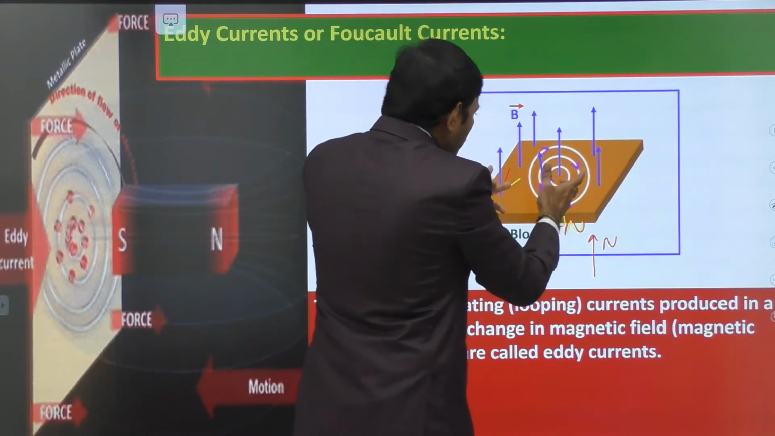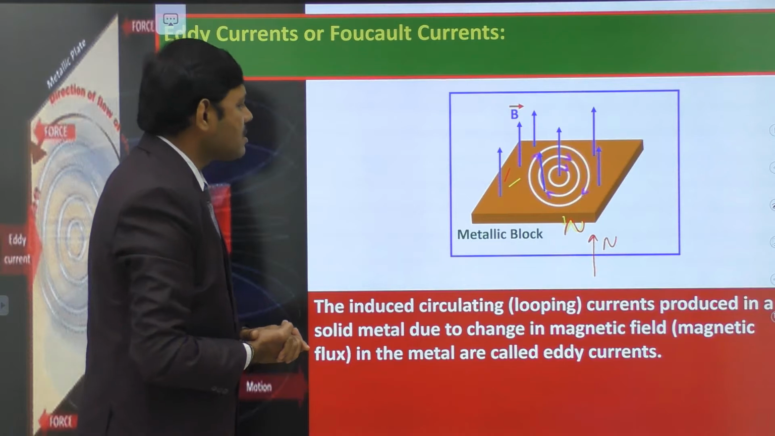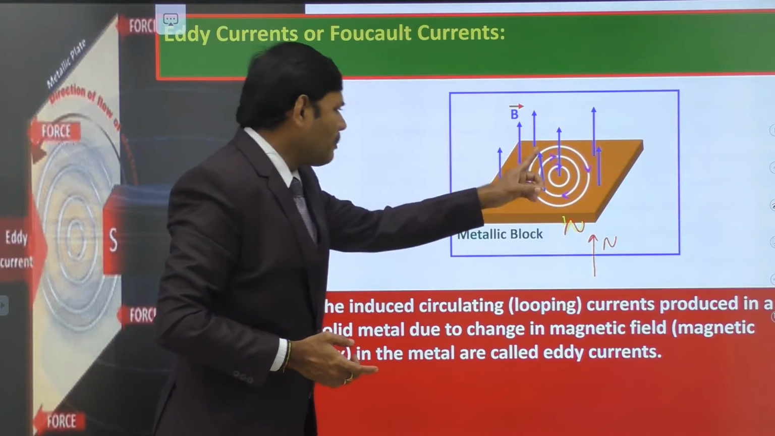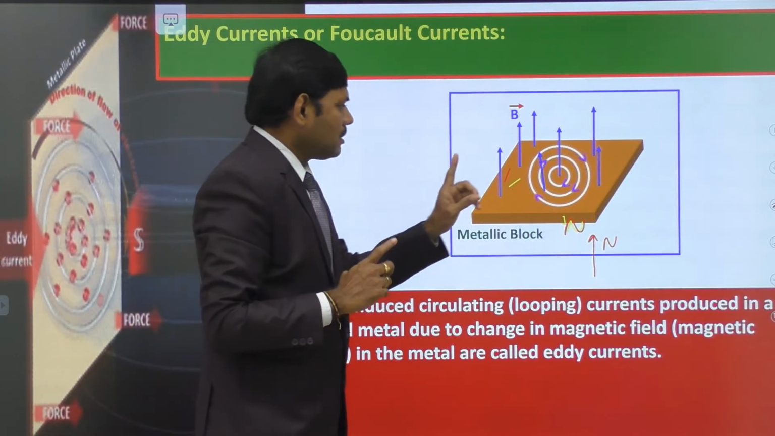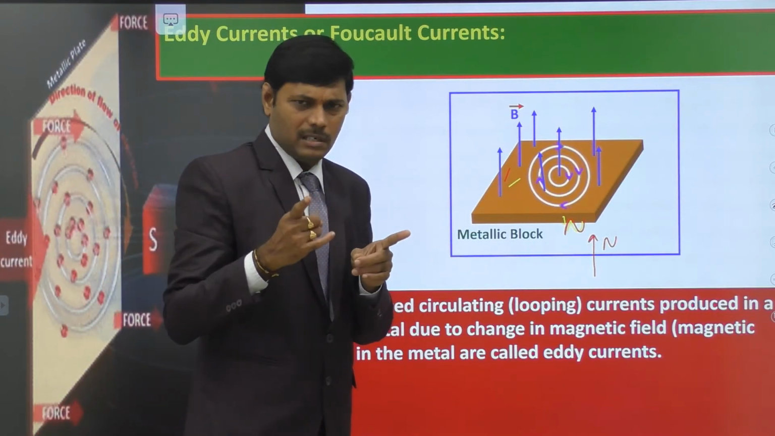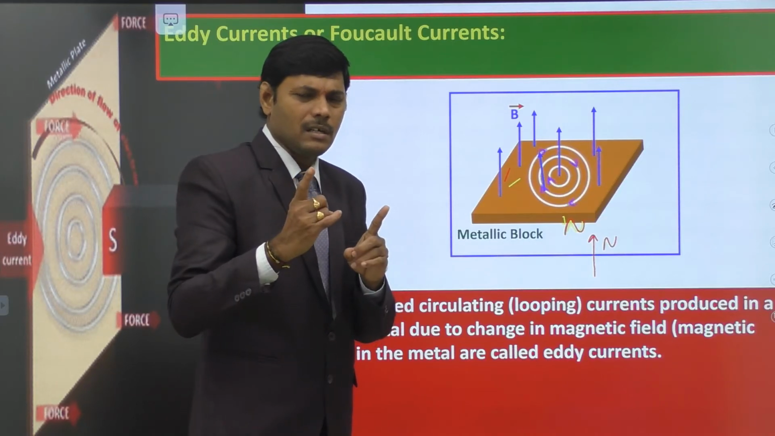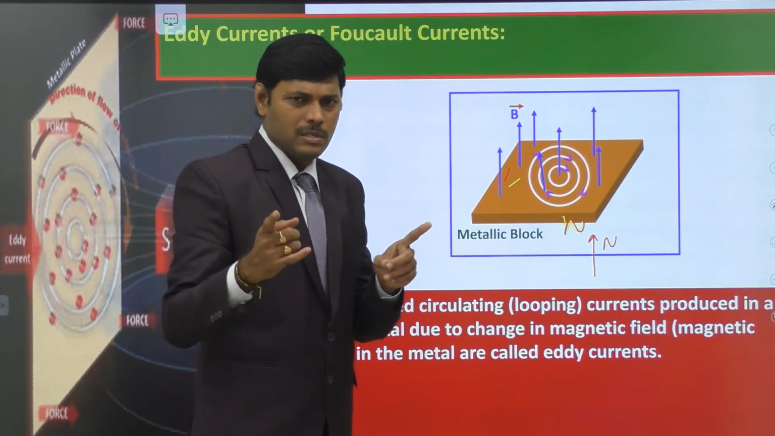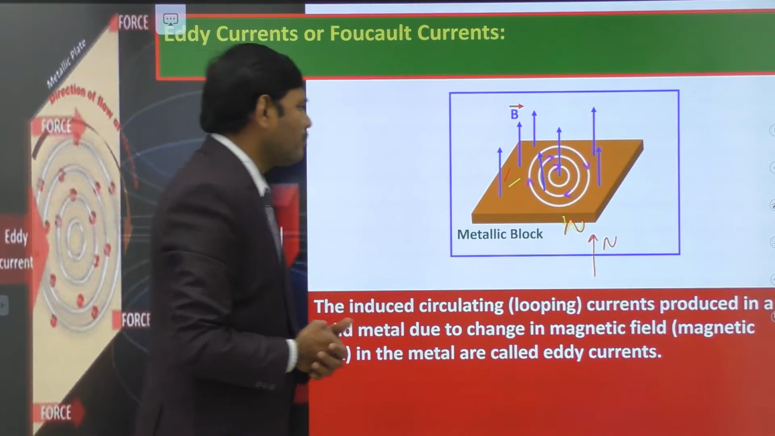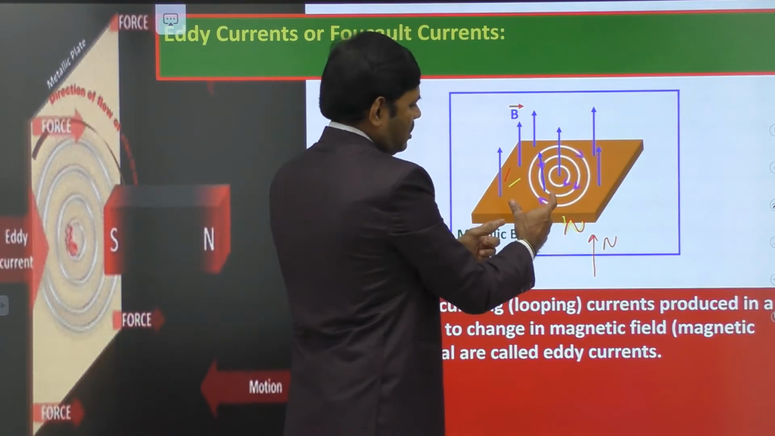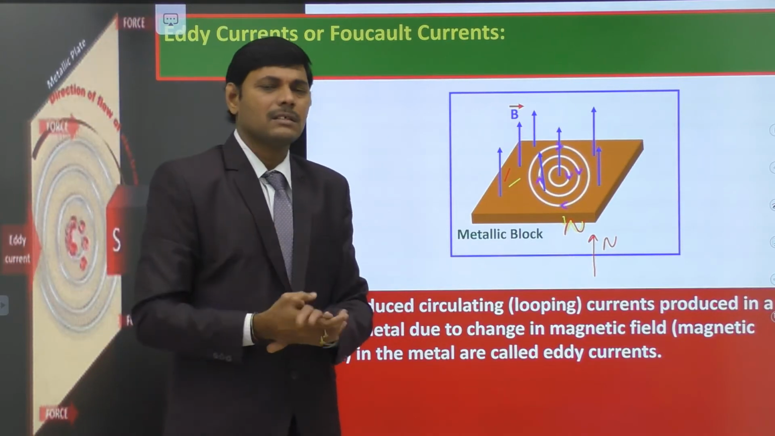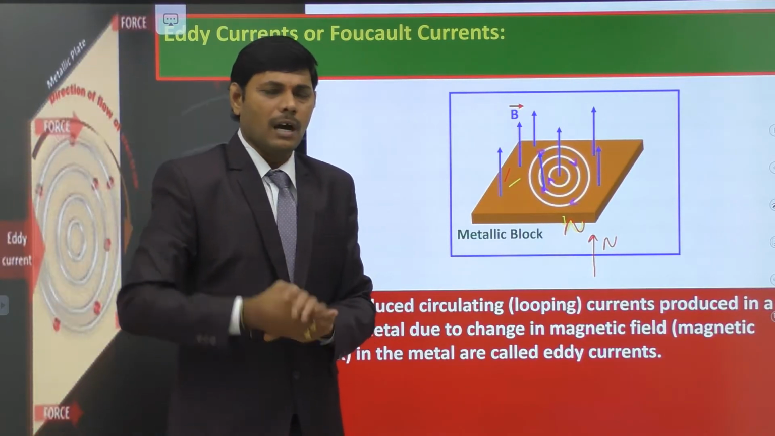This type of current is known as eddy currents, because whenever a magnetic flux is changing through the metallic block, there are currents induced in it. The flow pattern of those currents induced in the metallic block is circulating, which resembles the swirling eddies in water. So I repeat the statement: if magnetic flux through the metallic block changes, then the induced currents in the metal block are circulating.